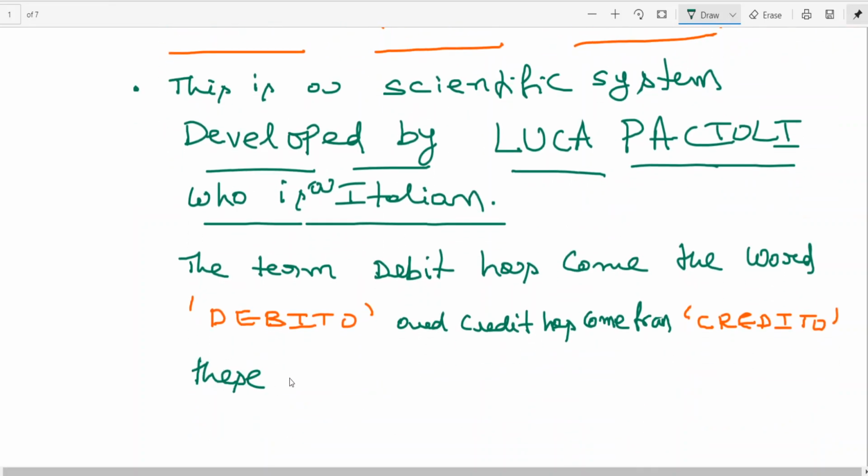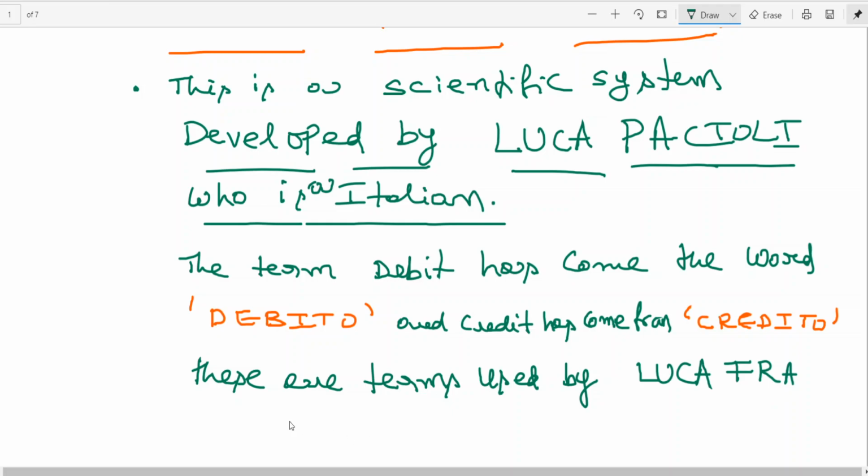These are the terms used by Luca Fra Pacioli in his books. So whatever we have seen so far, that in every transaction there are two aspects, is a system developed by Luca Pacioli.